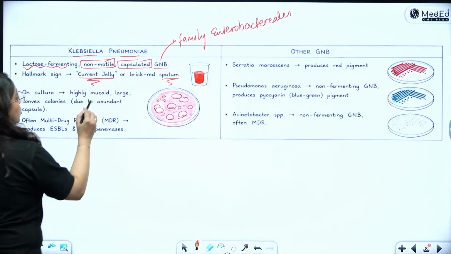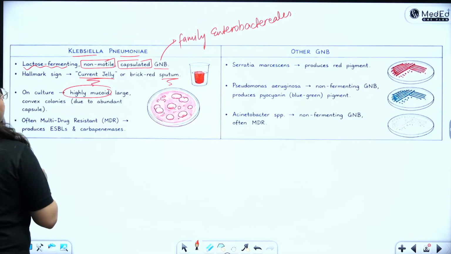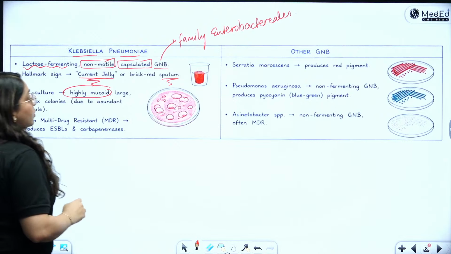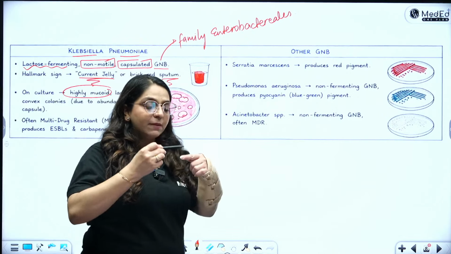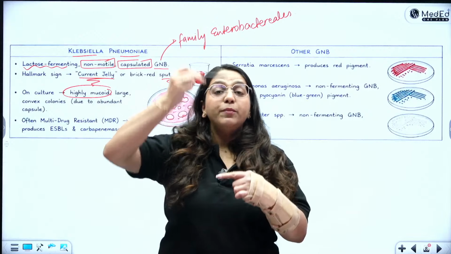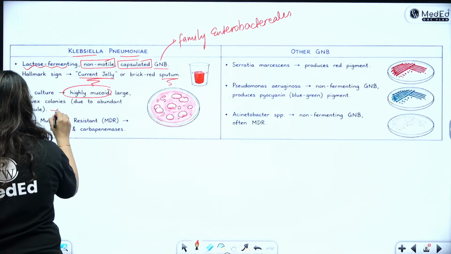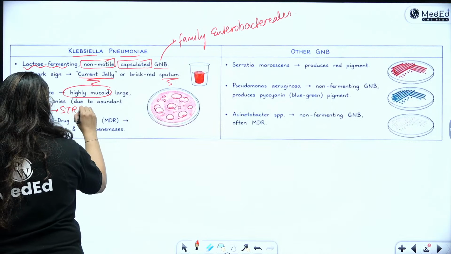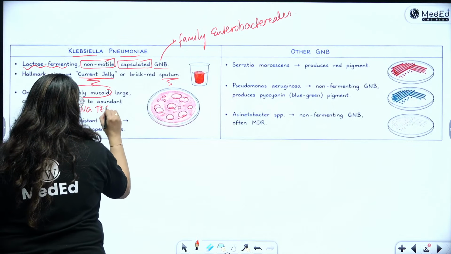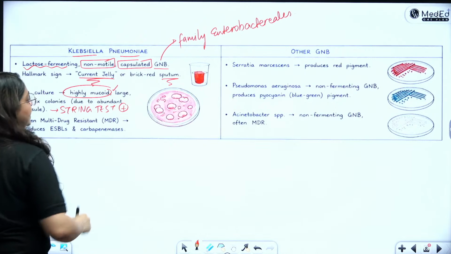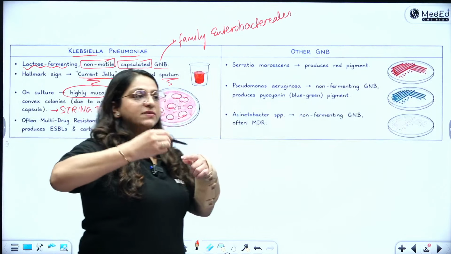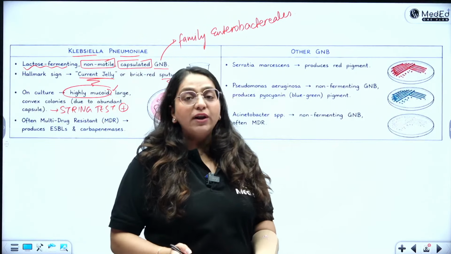On culture, it shows highly mucoid, large convex colonies. Now, these mucoid colonies, when picked up with a loop, stretch like a string of cheese. So it also gives me the string test positive. Why do they do that?